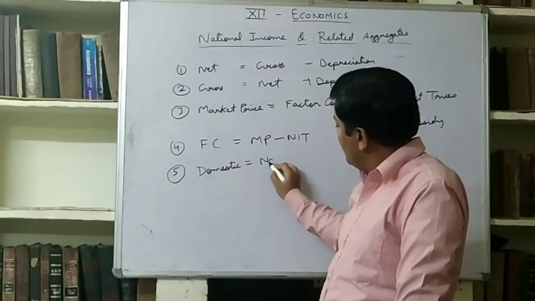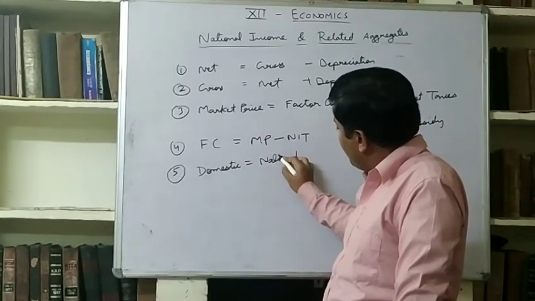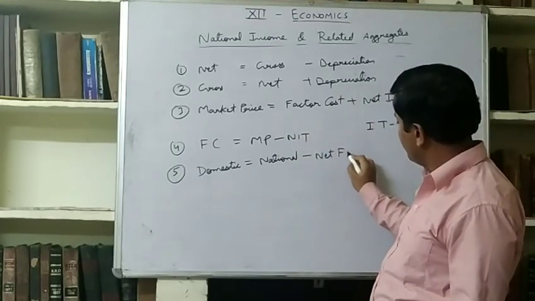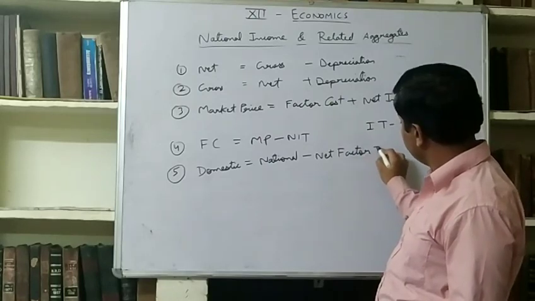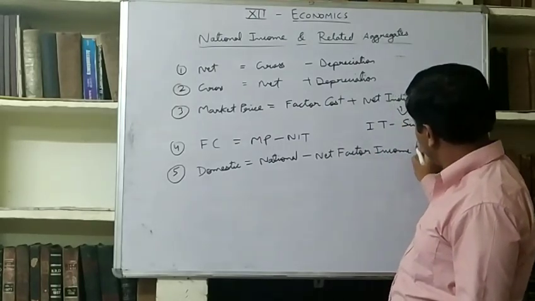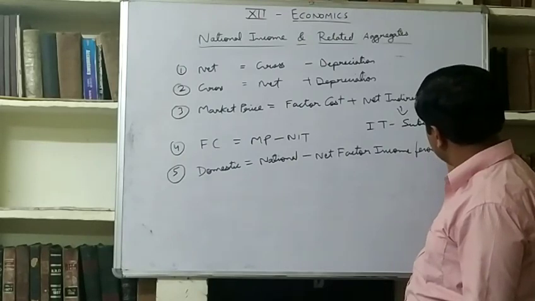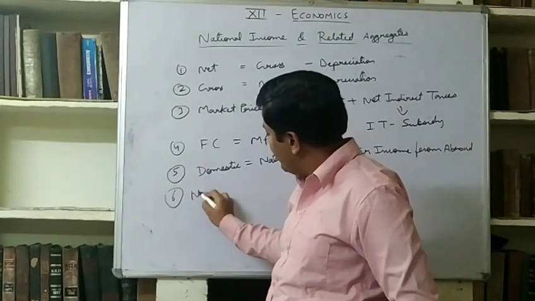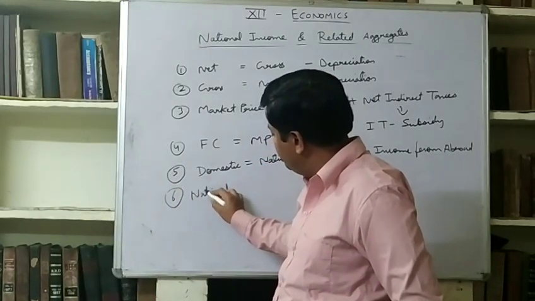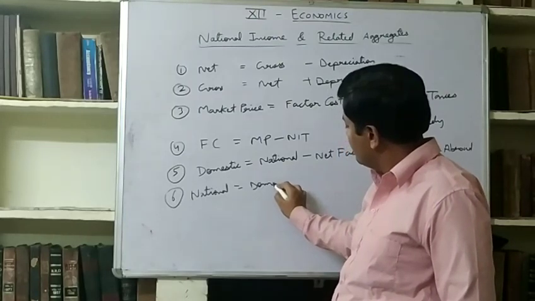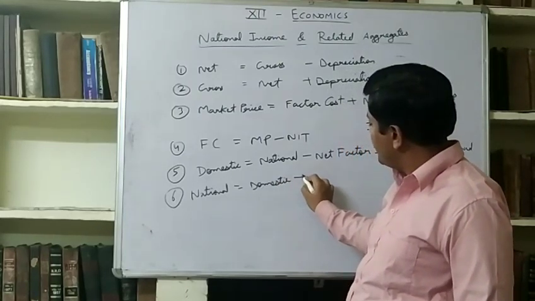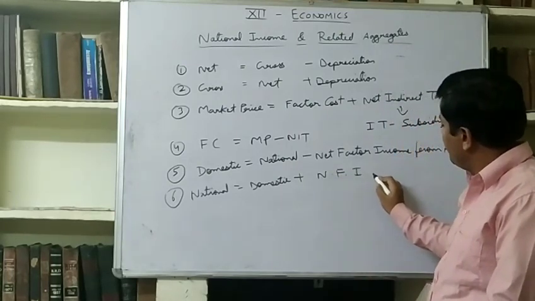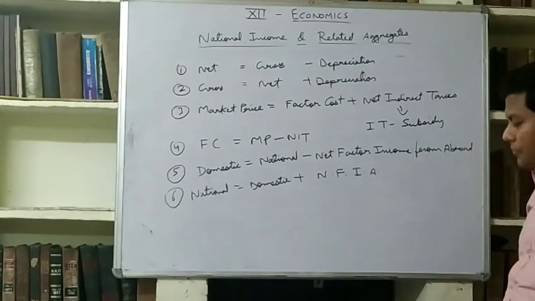Domestic is equal to national minus net factor income from abroad, and national is equal to domestic plus net factor income from abroad.